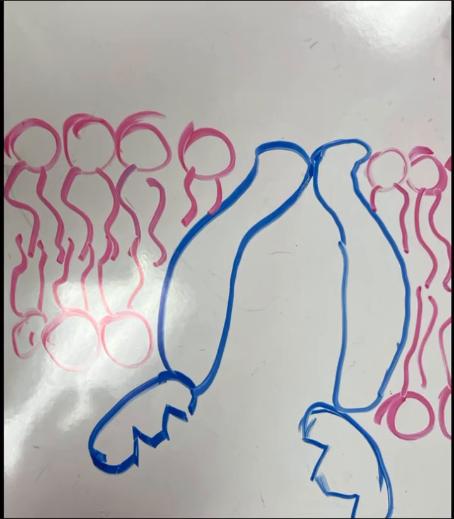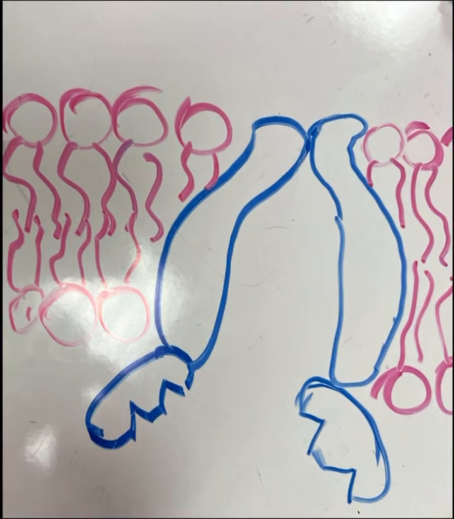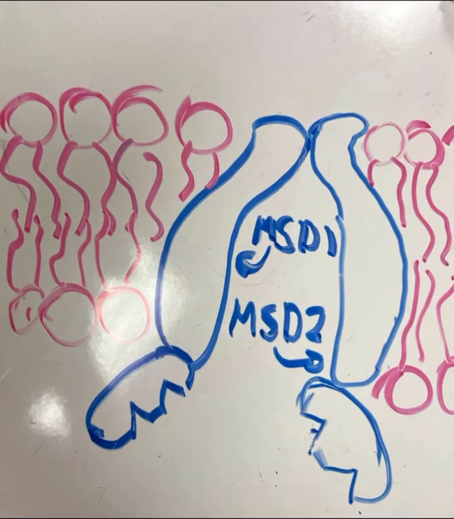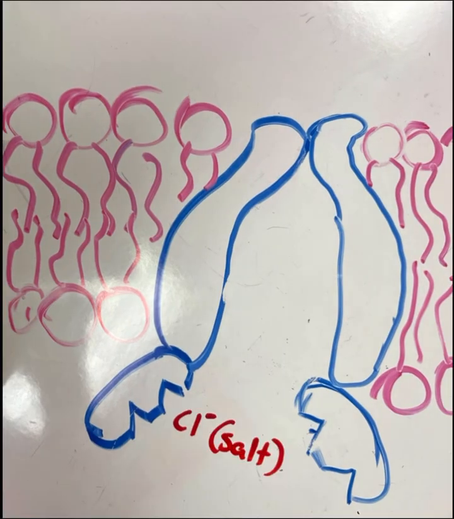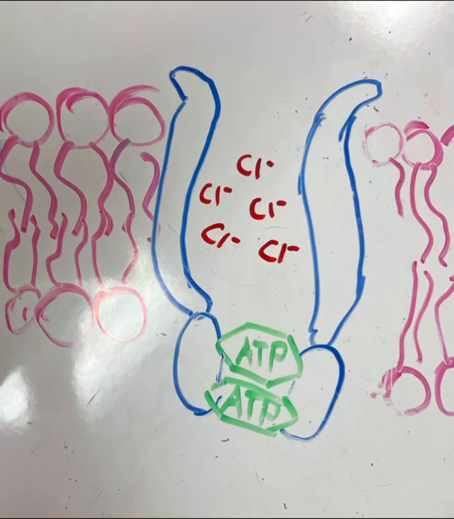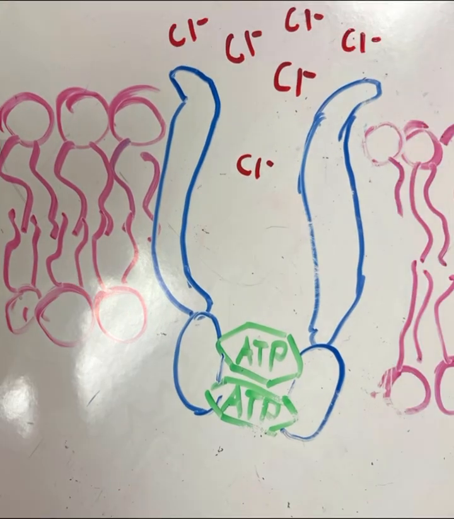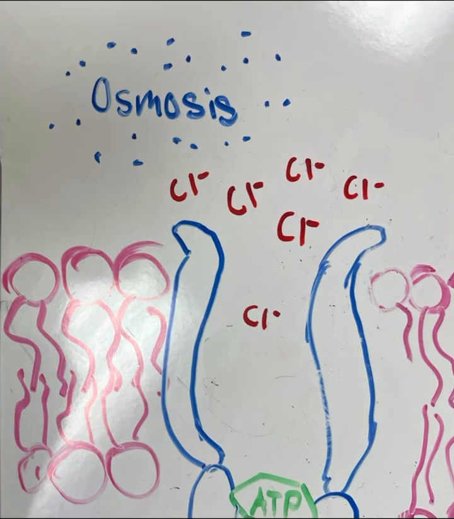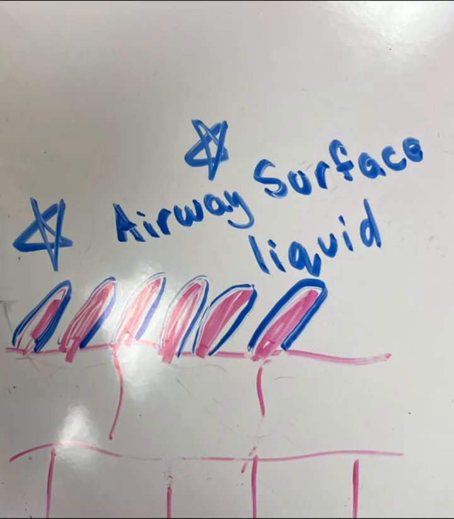The bottom two parts of this protein consist of nucleotide binding domains 1 and 2. The top two are membrane-spanning domains 1 and 2, which are embedded in the cell membrane. Now, how the clamp works is chloride, aka salt, gathers at the clamp until eventually ATP comes in and binds to the nucleotide binding domains and opens the clamps. The chloride ions then move to the surface of the cell where the cilia is. This is where osmosis comes into play. The salty chloride ions absorb water, keeping them on the cilia, which is how they get their airway surface liquid.